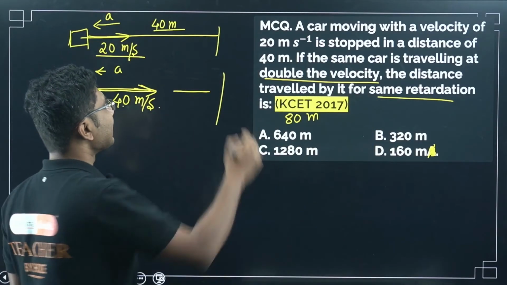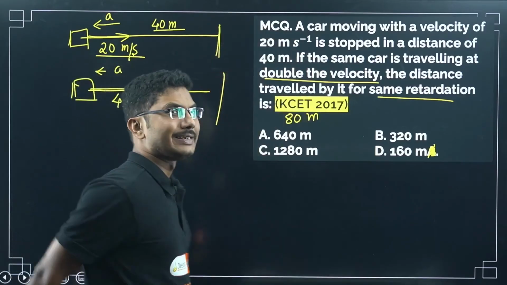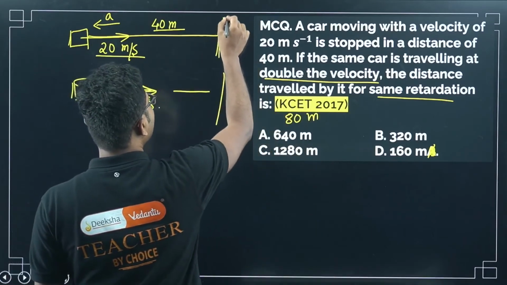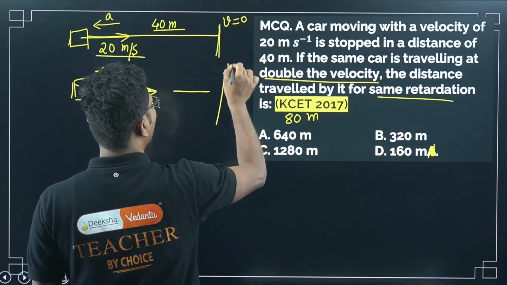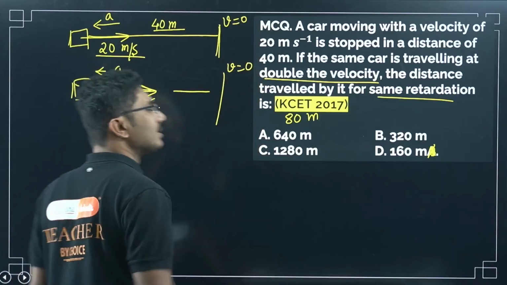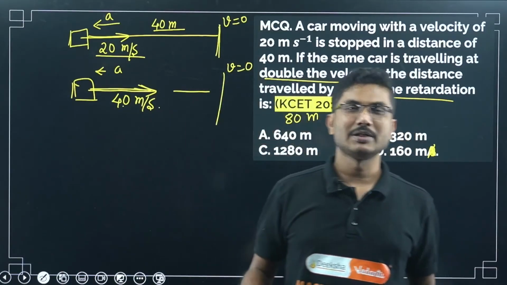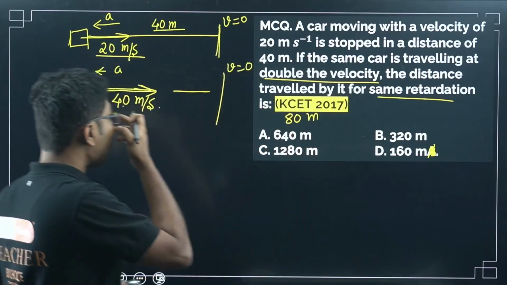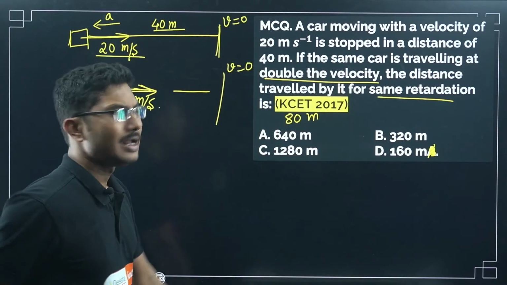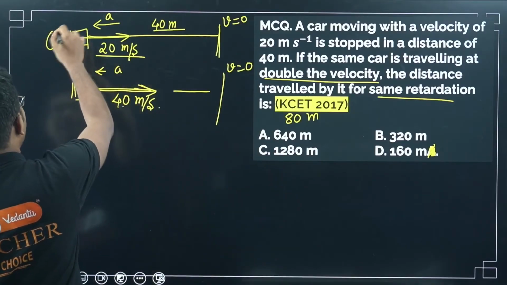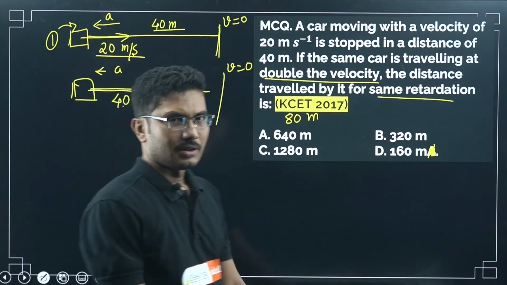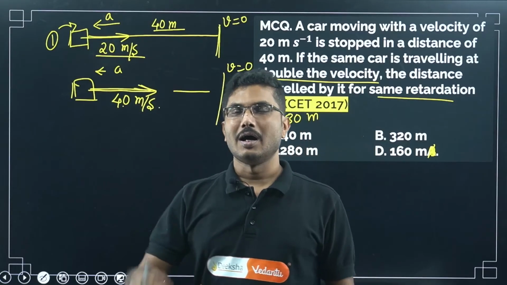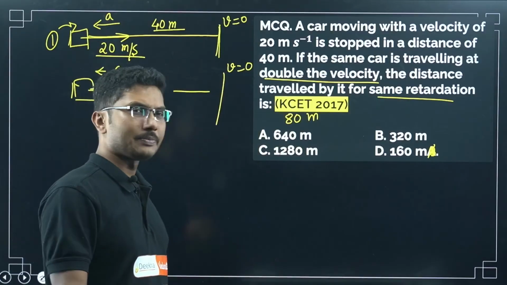Also, when it is coming to a stop, the final velocity will definitely be 0 in both cases. So if something is moving and coming to a stop, its final velocity is 0, right? Acceleration is not given directly, but from the first information we can calculate it, apply that acceleration to the second case, and find the distance traveled or displacement.